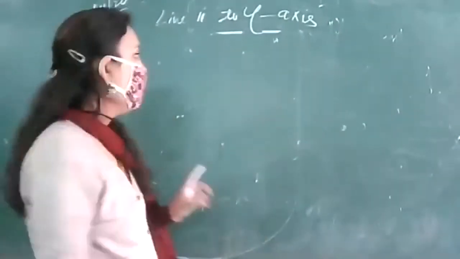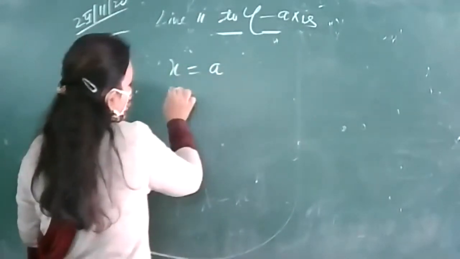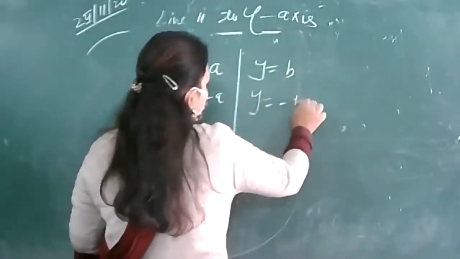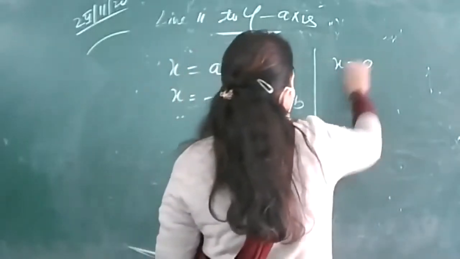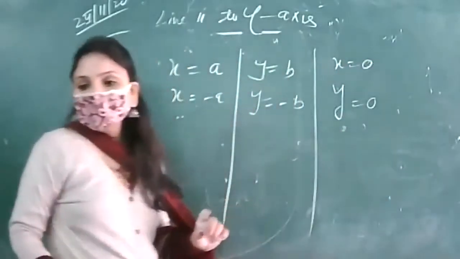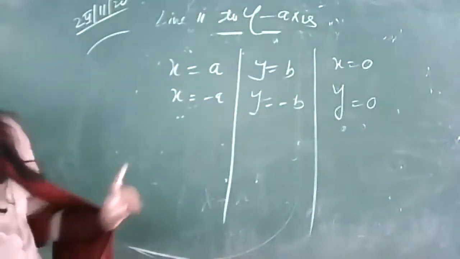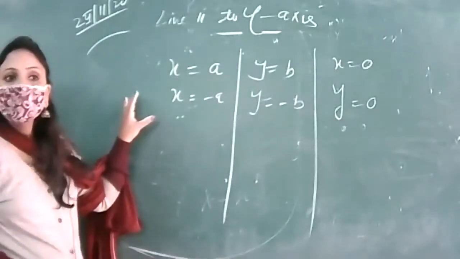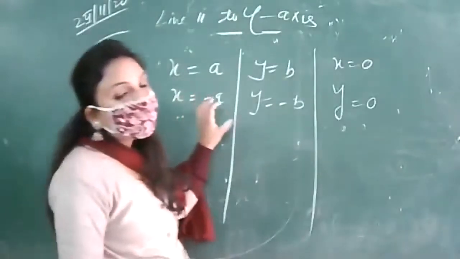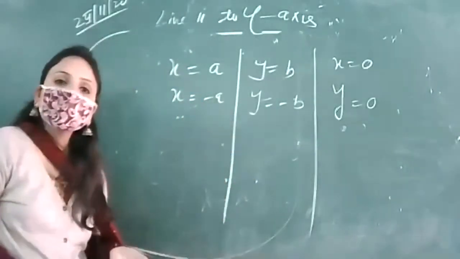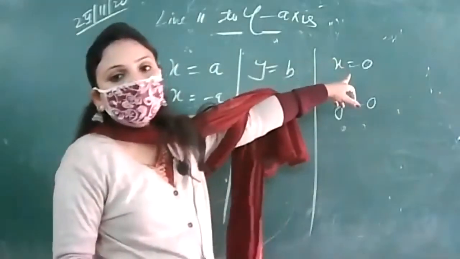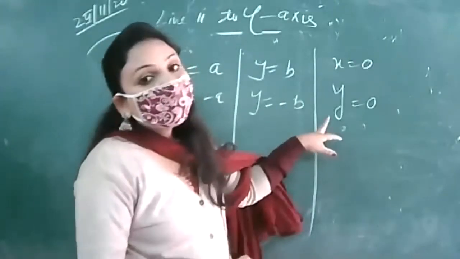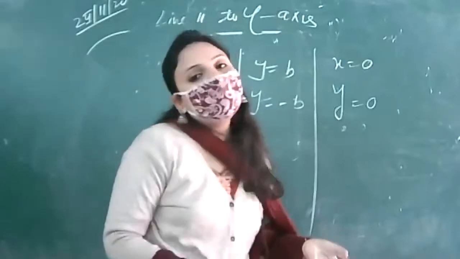So याद रखना है आपने, x is equal to a, x is equal to minus a, y is equal to b, y is equal to minus b, x is equal to 0, y equal to 0. But they represent geometrically in two variables. These, देखो, the lines which are in terms of x will be parallel to y-axis, and lines which are in terms of y will be parallel to x-axis. And if x equal to 0, that will be the equation of y-axis. We have to think in the opposite way. And if y equal to 0, then it will be the line parallel to x-axis, right?